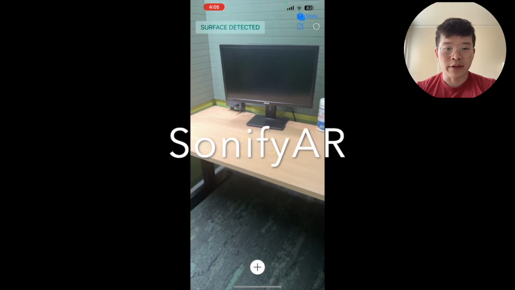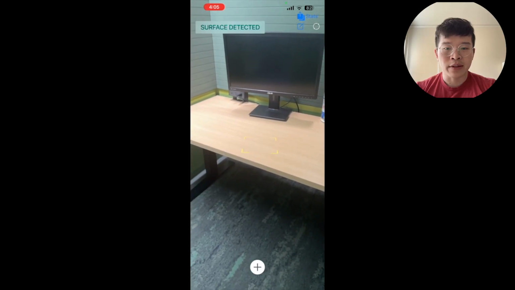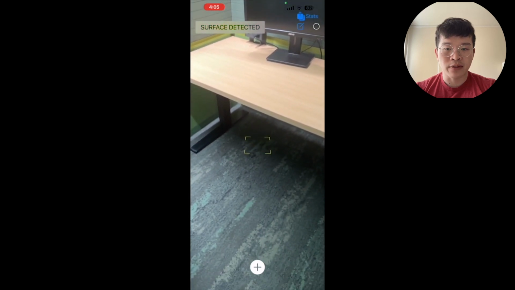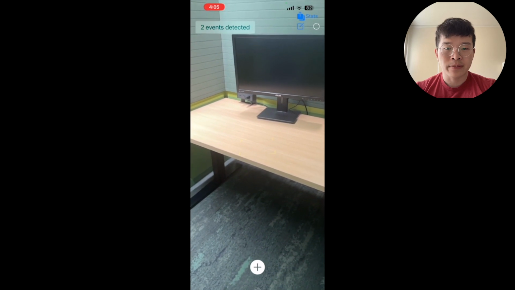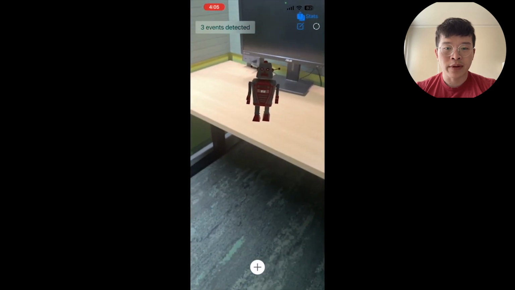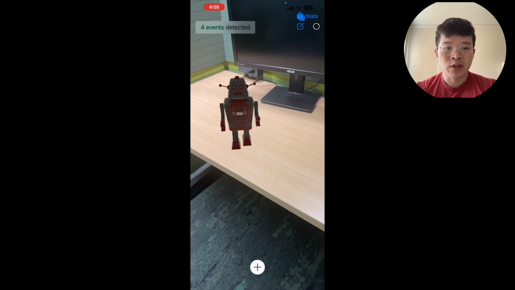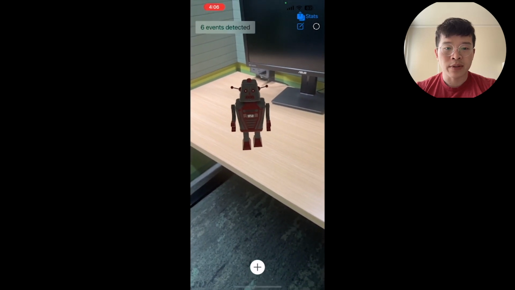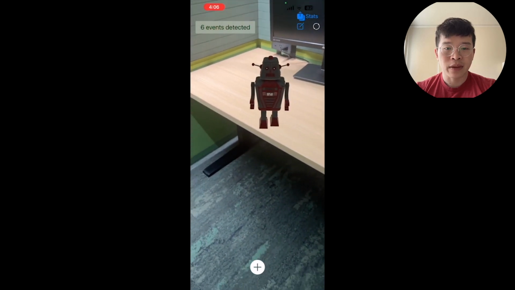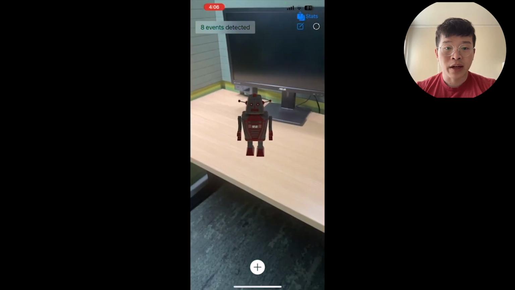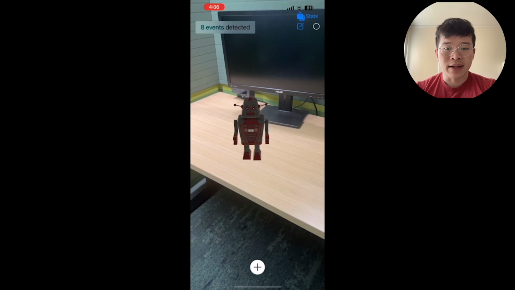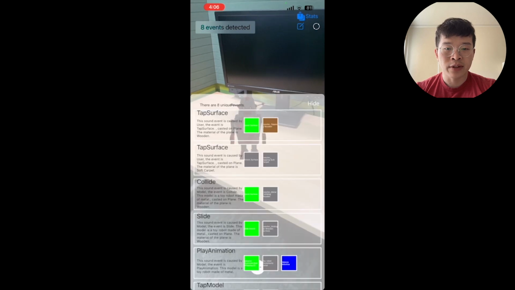We introduced SonifyAR, a tool that automatically generates context-aware sound for AR experiences. With SonifyAR, the creator can just explore the AR interaction and demonstrate the interactions that can potentially have sound. While the creator conducts these actions, SonifyAR will capture these events, analyze their context information, and automatically generate sound options for creators to test out and choose from.